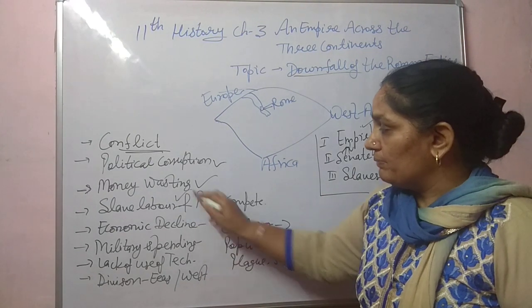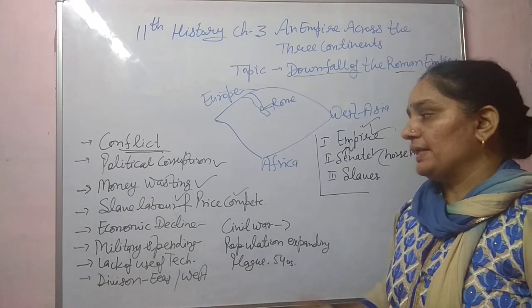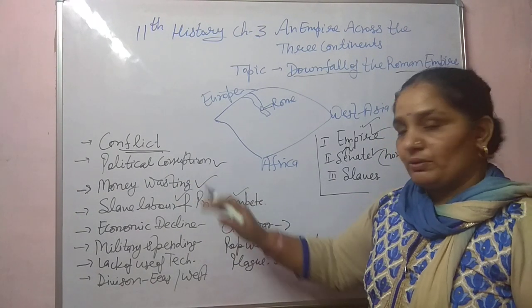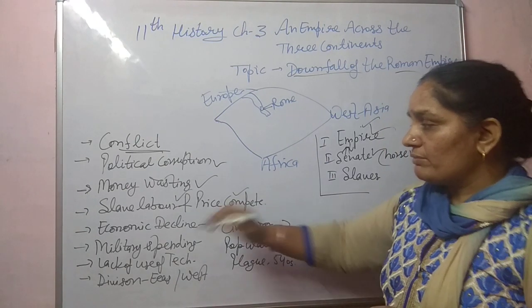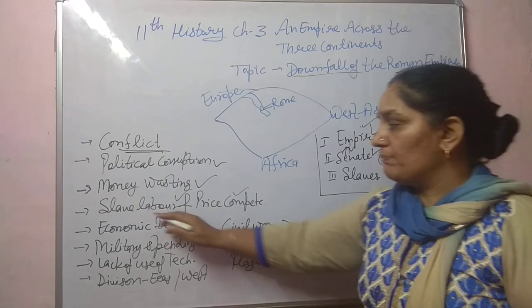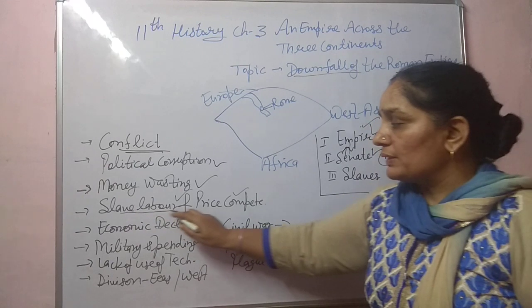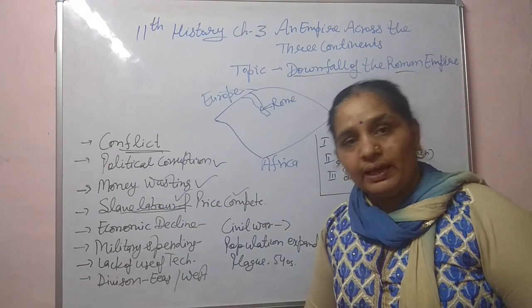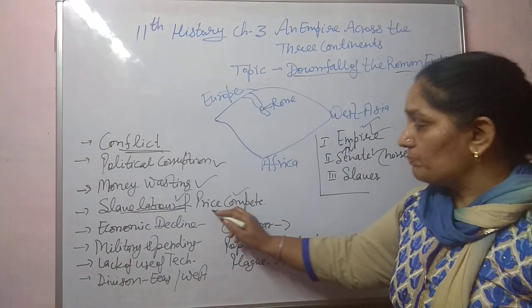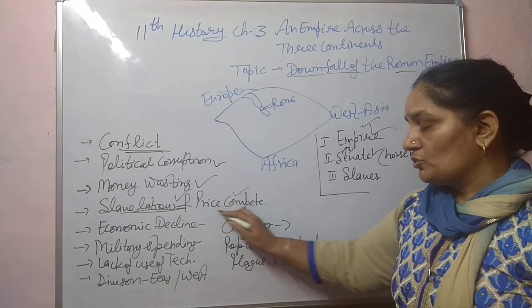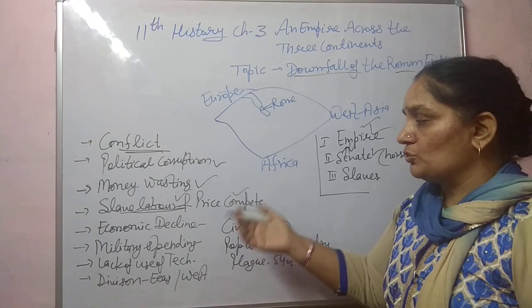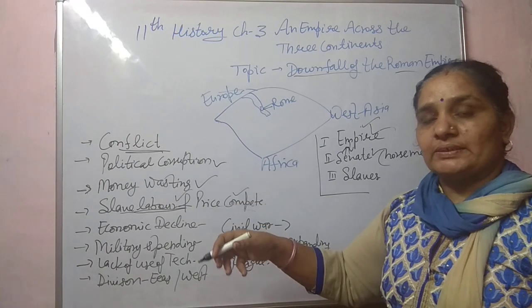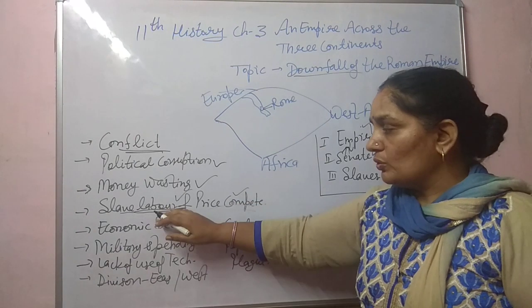Then slave labor and price competition. Most of the work, in farming and industry, was done with the help of slaves, who were the labor, and there was competition among the slaves. Big farmers paid higher prices for slaves.